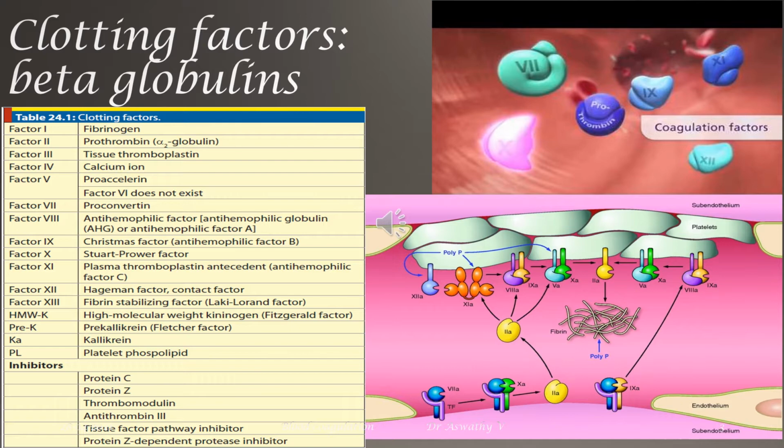So do study the names of clotting factors: factor 1 fibrinogen, factor 2 prothrombin, factor 3 tissue thromboplastin, factor 4 calcium ion, factor 5 proaccelerin, factor 6 is not identified, factor 7 proconvertin, factor 8 anti-hemophilic factor, factor 9 Christmas factor, factor 10 Stewart-Prower factor, factor 11 plasma thromboplastin antecedent, factor 12 Hageman factor, factor 13 fibrin stabilizing factor or Lak-Lorand factor.